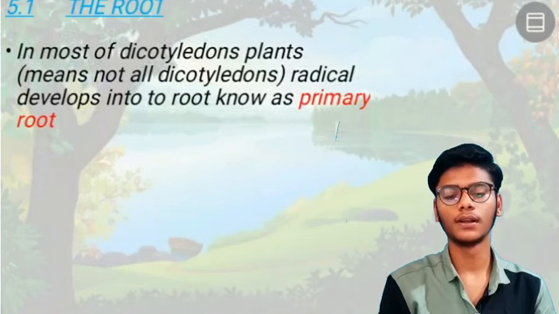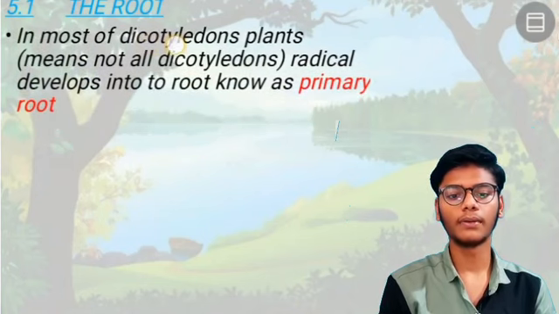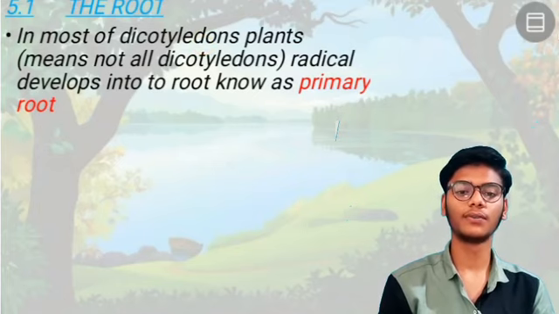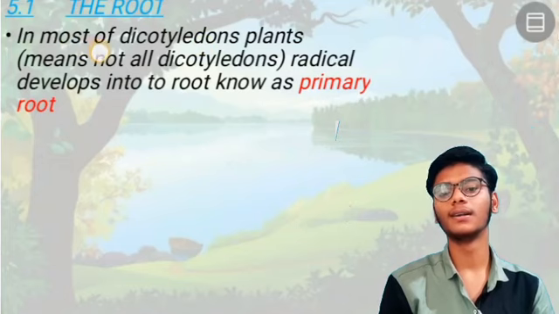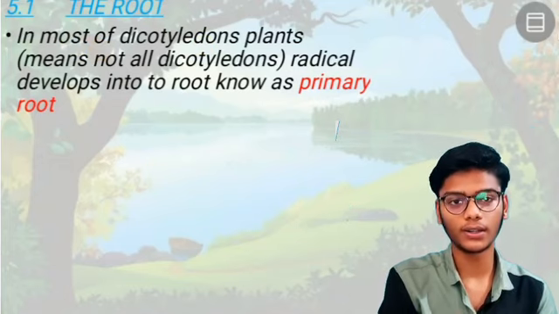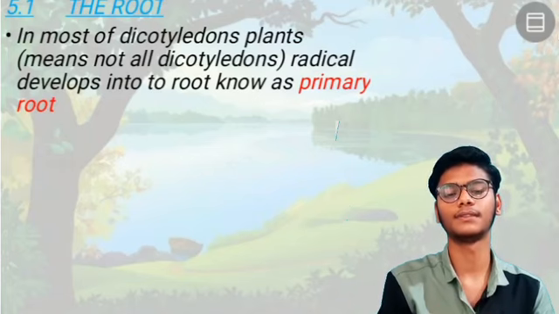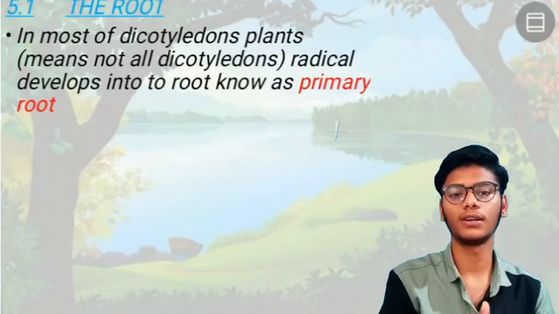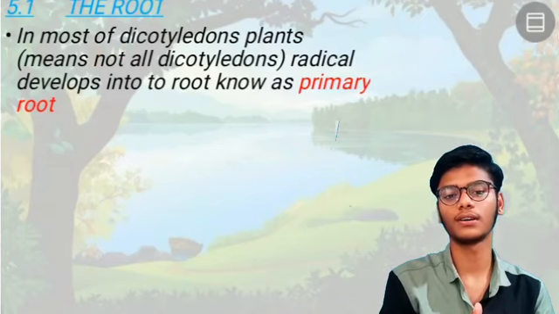So we are moving to the root topic. The root. In most of the dicotyledon plants, the radicle develops into the root known as the primary root. So here the word is most. In most dicotyledons, but not all. There are some exceptions, but almost all dicotyledons, as we saw here.